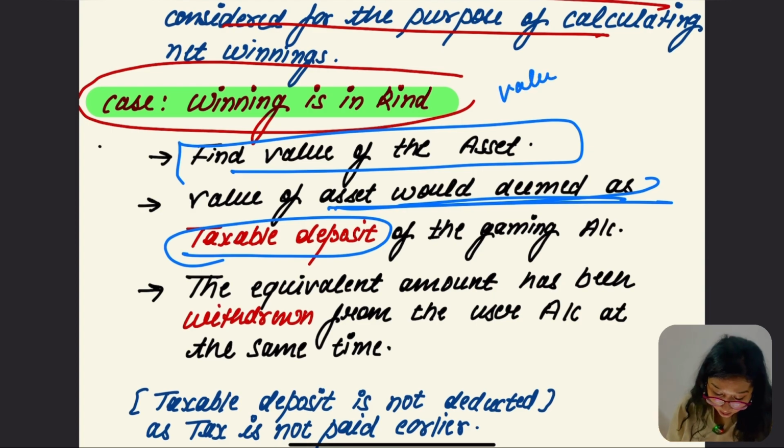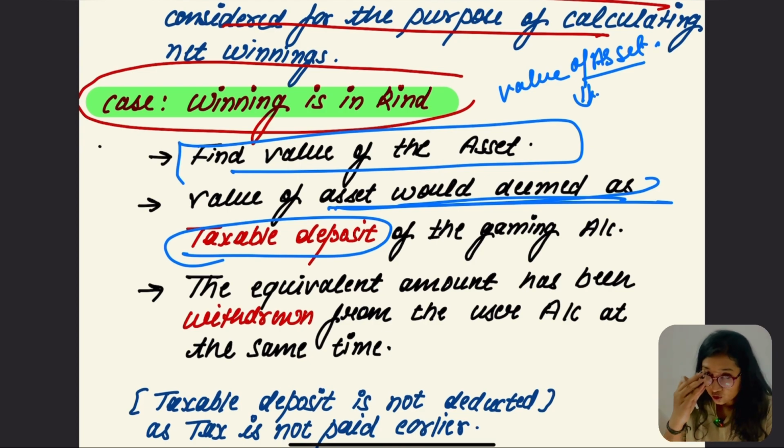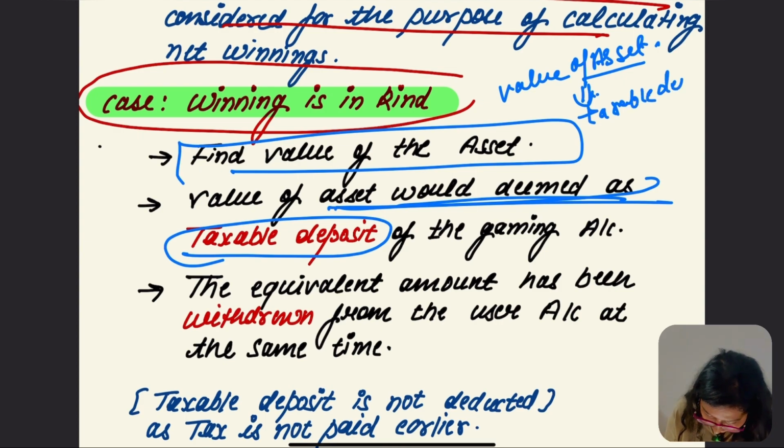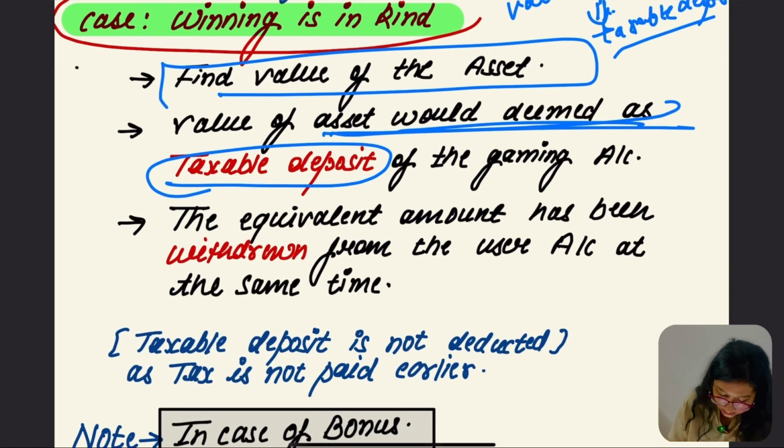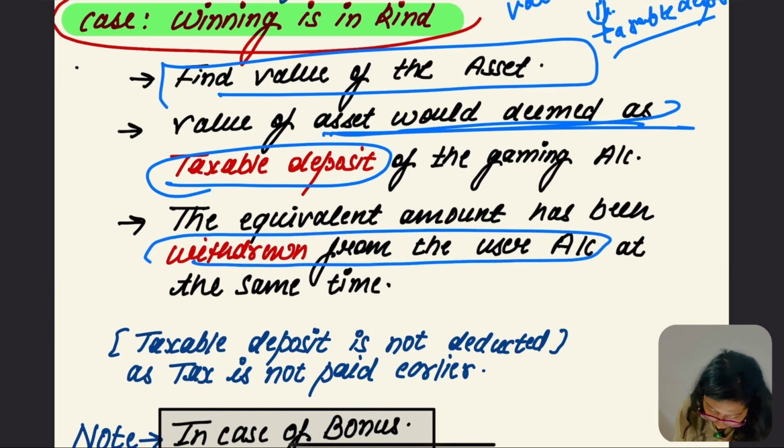So when we compute the value of the asset, we assume it is going to be deemed a taxable deposit value. Hope this point was clear to you. As we have to pay tax, next, the equivalent amount has been withdrawn from the account.